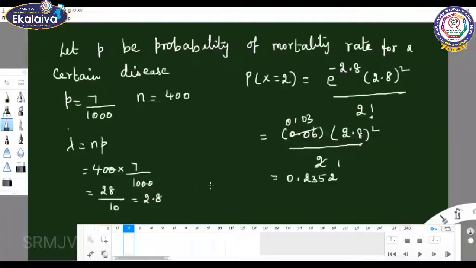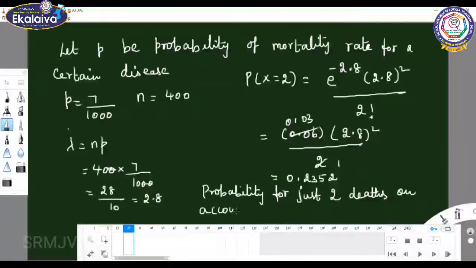So the probability of just two deaths on account of this disease equals 0.2352.